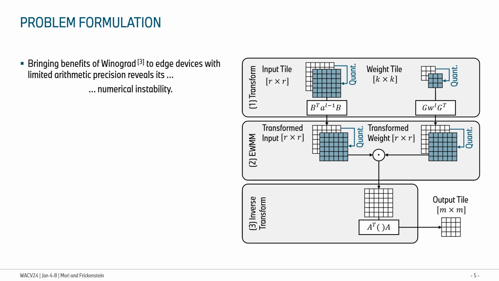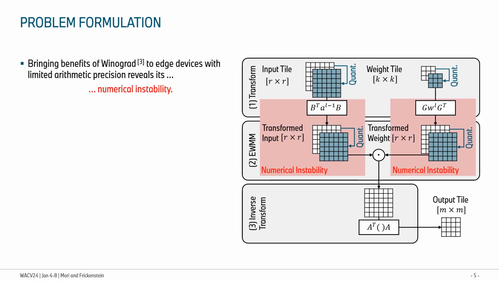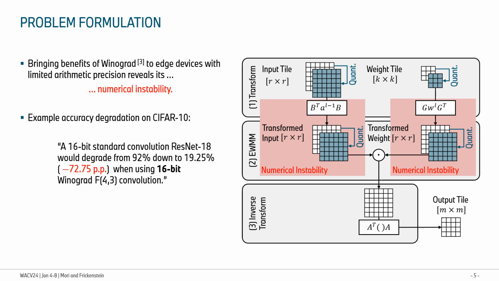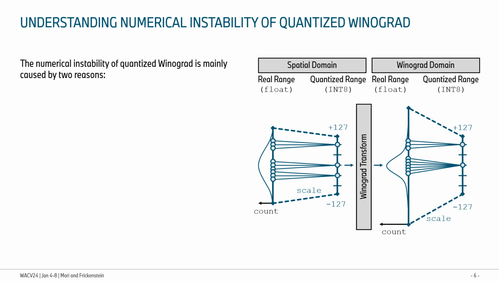However, when the Winograd algorithm is combined with quantization, it starts to exhibit a numerical instability that causes a severe accuracy degradation. As an example, a ResNet-18 model on CIFAR10 with 16-bit quantization shows a degradation of 72% when the Winograd F(4,3) algorithm is used. We therefore analyze the sources of the numerical instability.